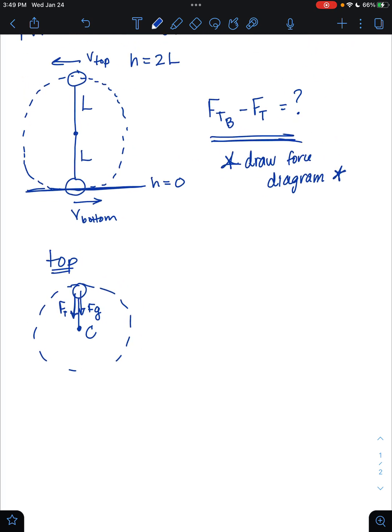Doesn't really matter which one's bigger right here, because when they work together, we add them to find our net force. When we draw a force diagram, the next step is to write an expression for the net force based on that diagram.